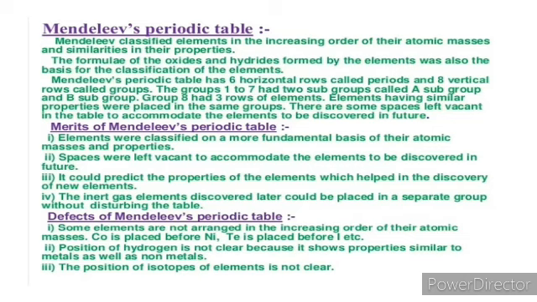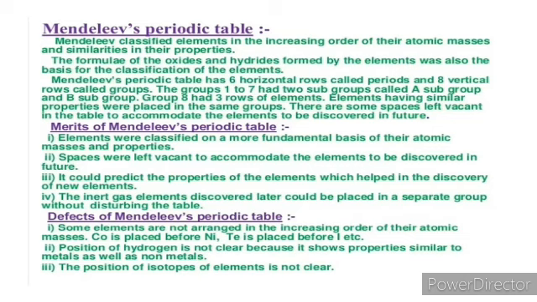Mendeleev's periodic table has some merits: elements were classified on a more fundamental basis of their atomic masses and properties. Spaces were left vacant to accommodate elements to be discovered in the future. He could predict the properties of elements, which helped in the discovery of new elements. The inert gas elements discovered later were placed in a separate group without disturbing the table.